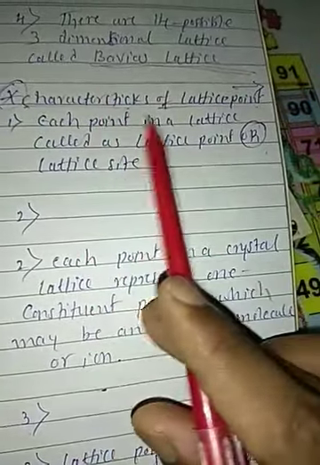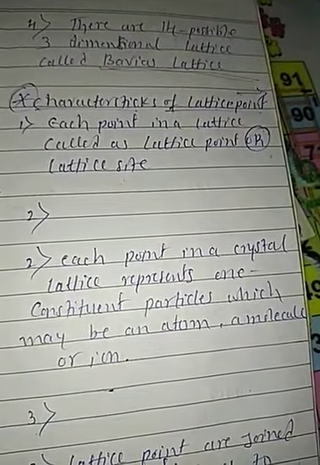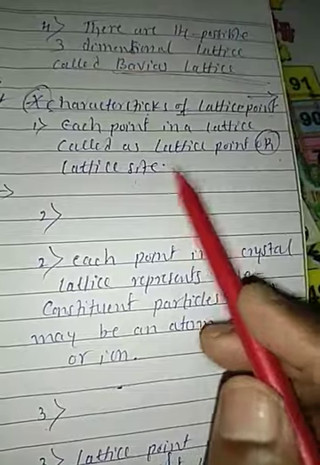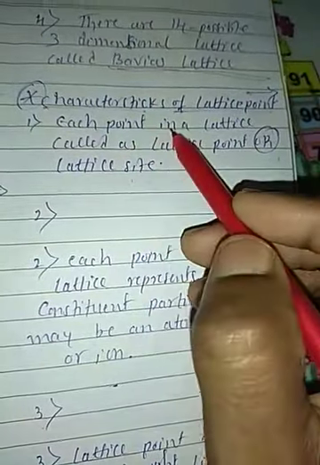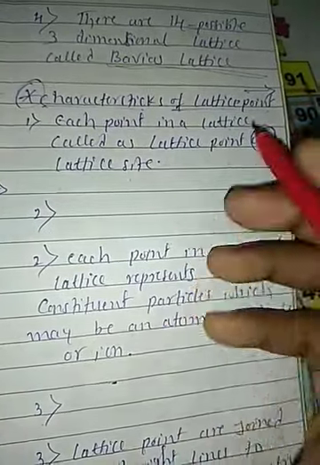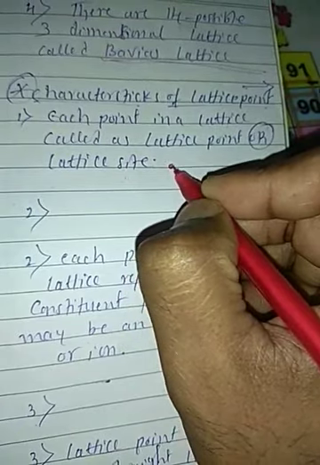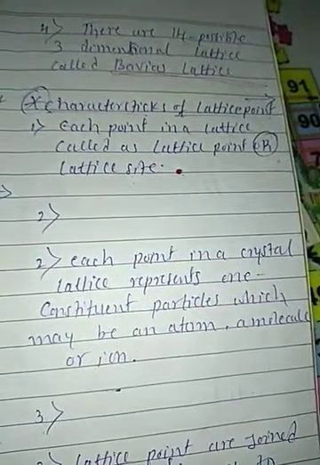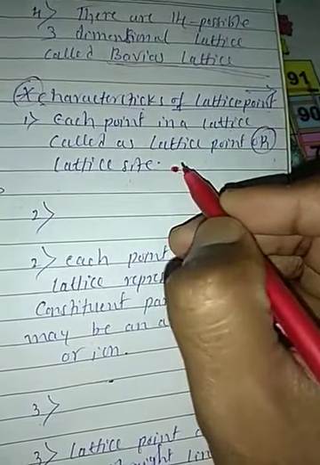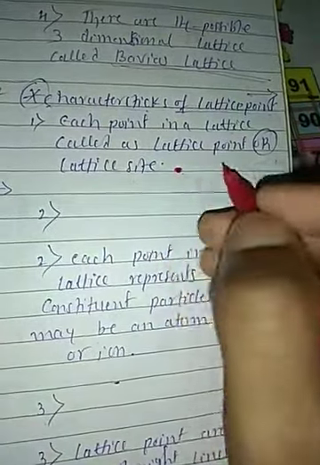So, characteristics of lattice point. Before going to the characteristics, first we will discuss what a lattice point is. Each point in a crystal lattice is called a lattice point or lattice site. For example, this is one point. We call it a lattice point or lattice site.